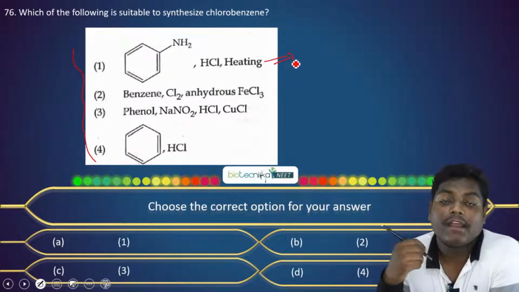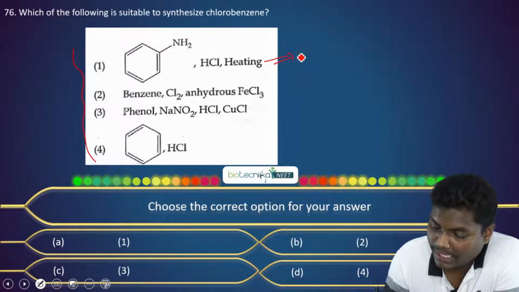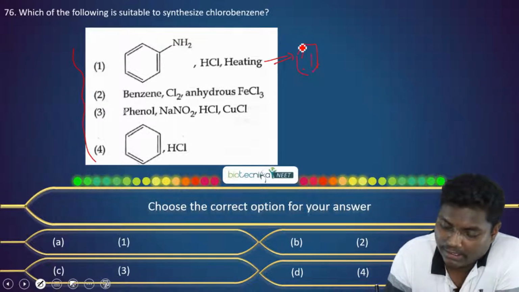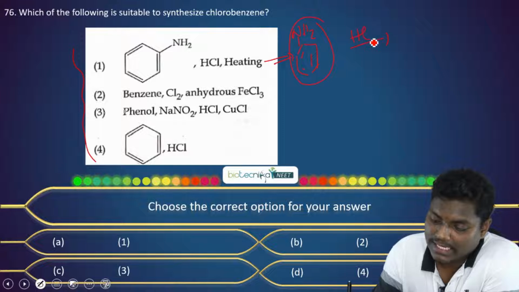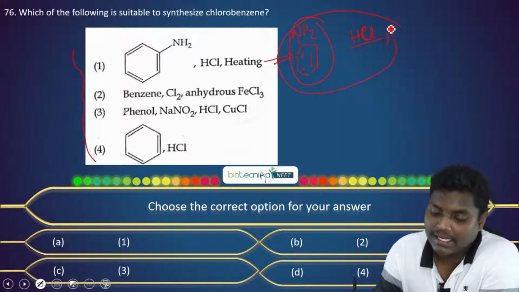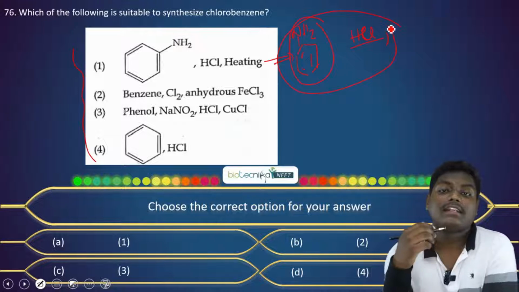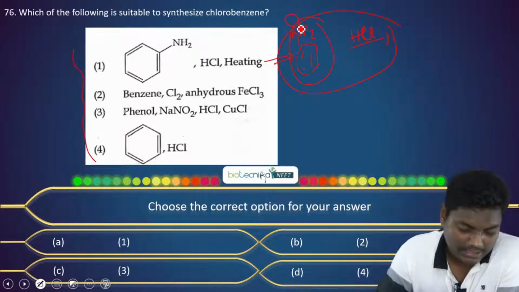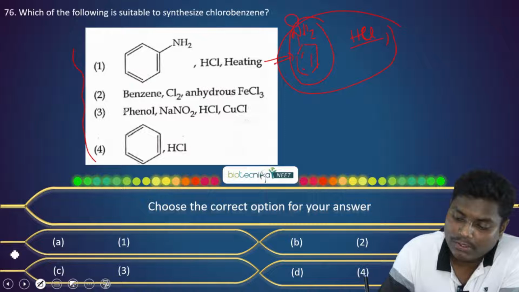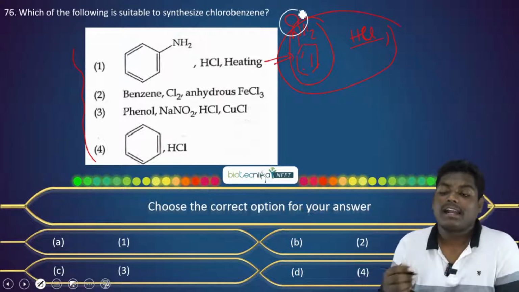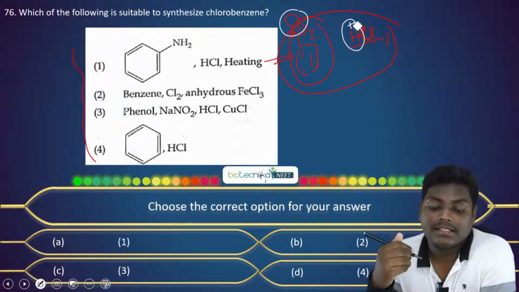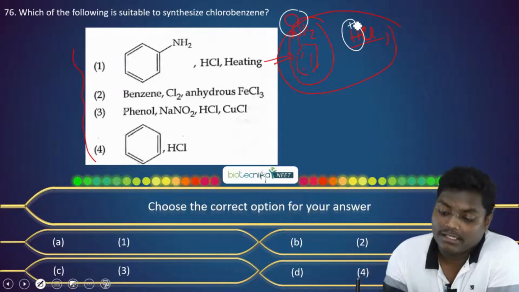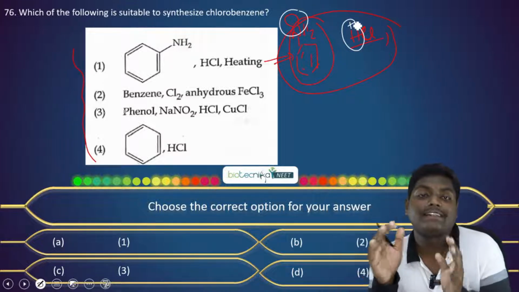In the first option, we have aniline. Now this aniline in the presence of HCl: since aniline has a lone pair over nitrogen, this lone pair will attack this proton first. So first they will do an acid-base reaction.